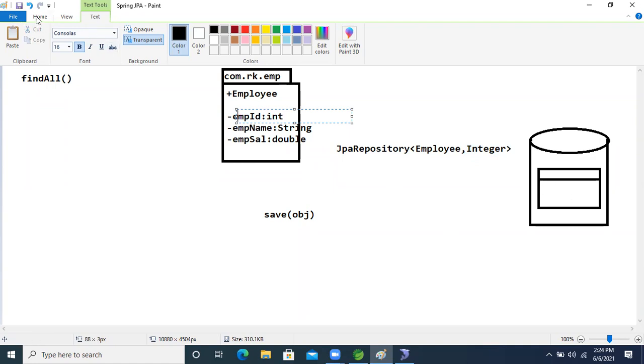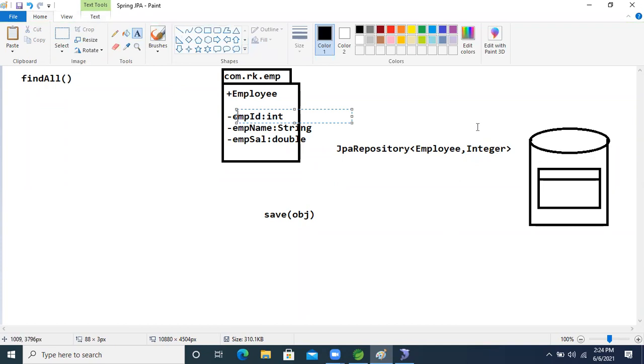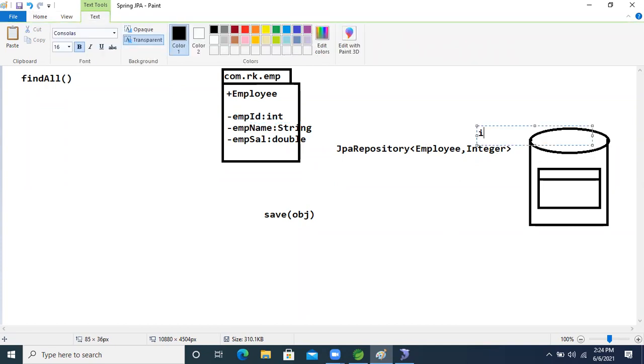But this interface is given by whom now, guys? This interface is given by the Spring Boot people.